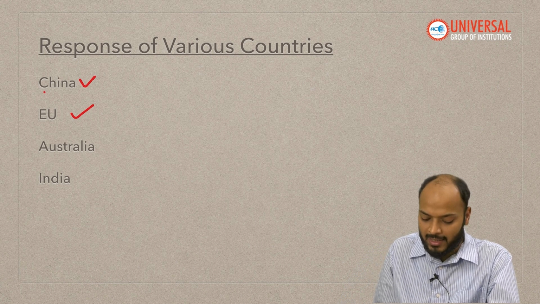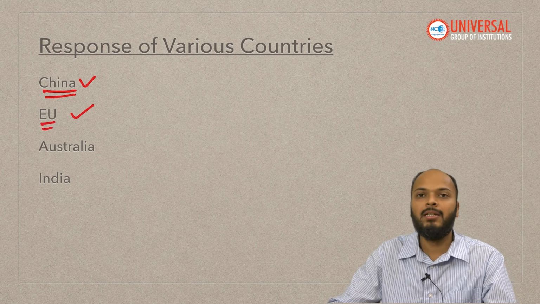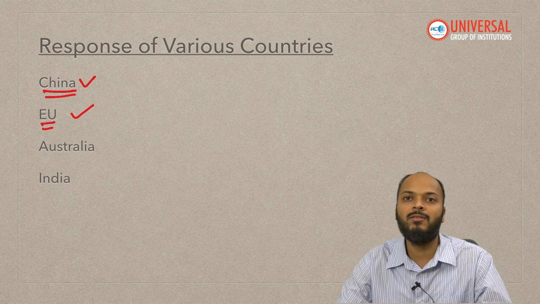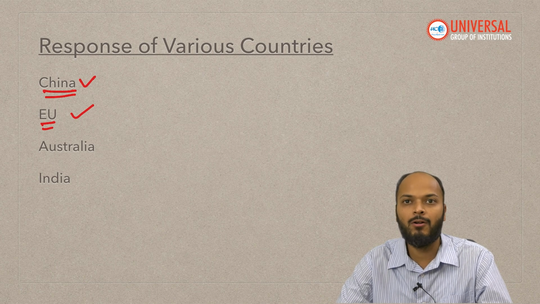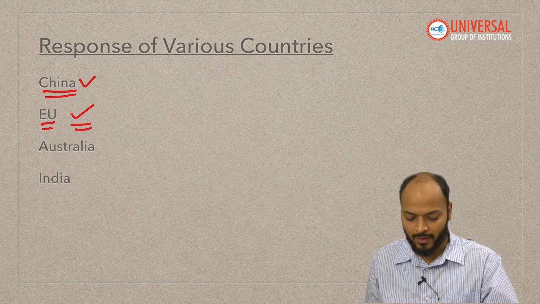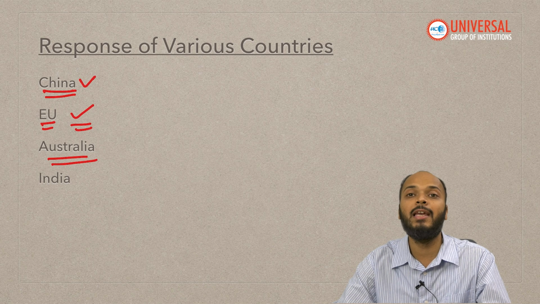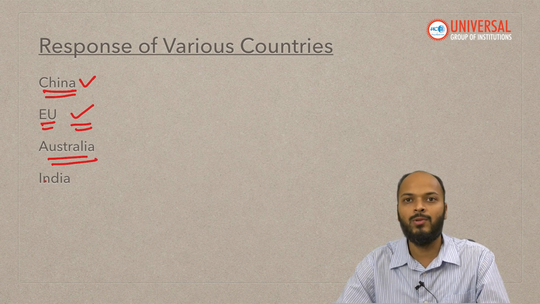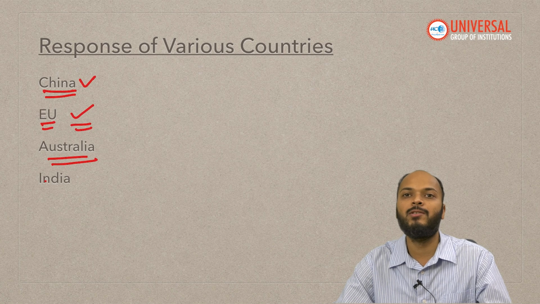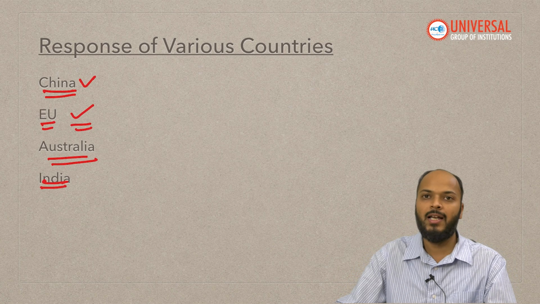So China in fact has already announced retaliatory tariff. EU is saying that if President Trump does not take back his decision, if the discussion with USA is not fruitful, then EU will also retaliate by tariff. On the other hand, countries like Australia are saying we will engage with USA, we will try to persuade USA to lower the tariff. They are not saying we will also impose retaliatory tariff. Same is the stand of India as well.